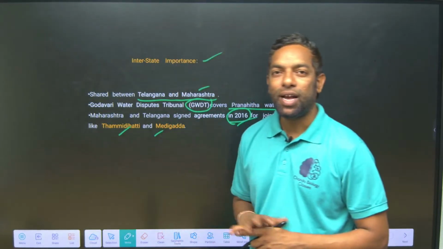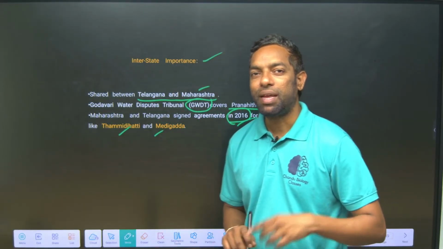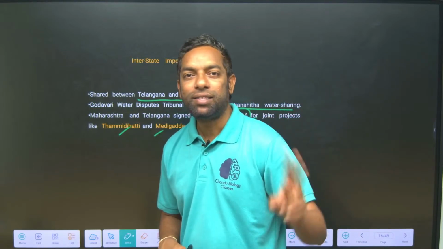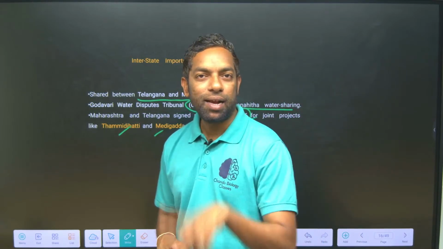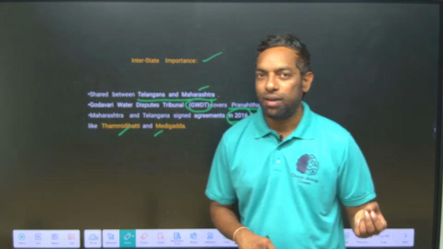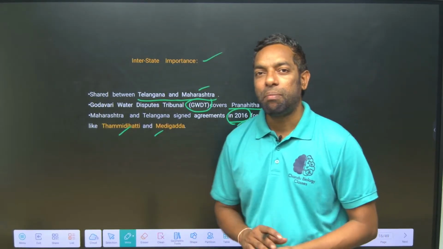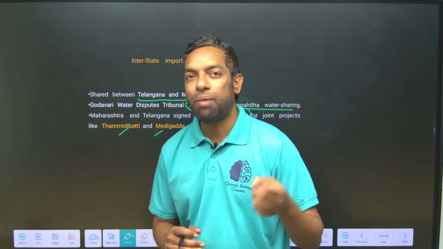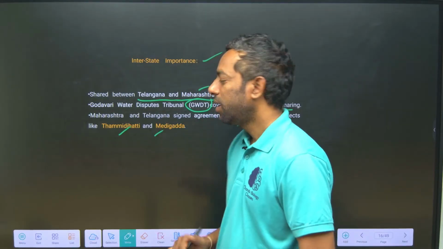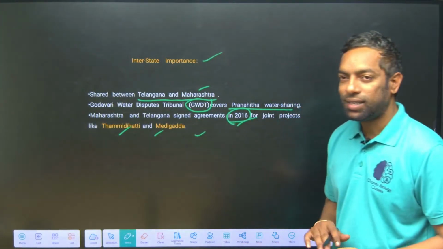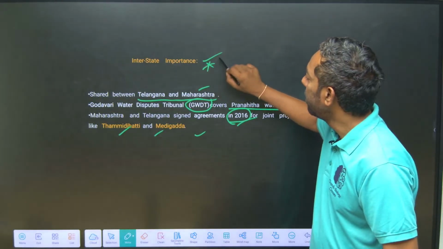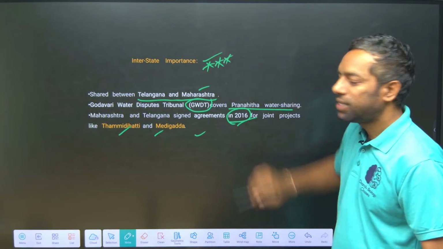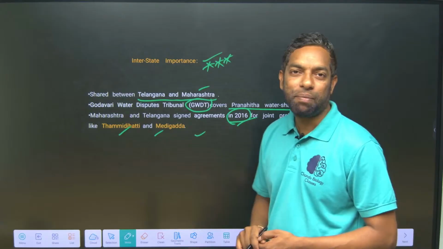Okay, guys, you understand this. Tammidihatti, Medigadda are the projects between Telangana and Maharashtra based on Pranahita river water from 2016. I hope you guys understand. This is also important for TSPSC because it is the interstate project.